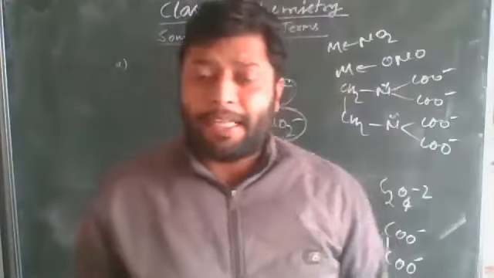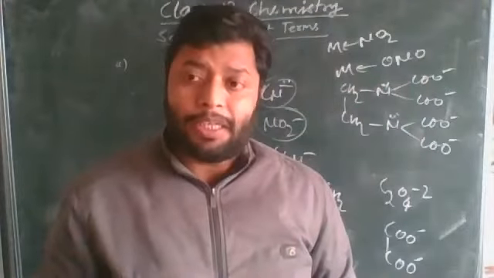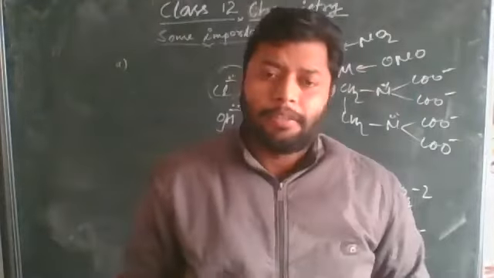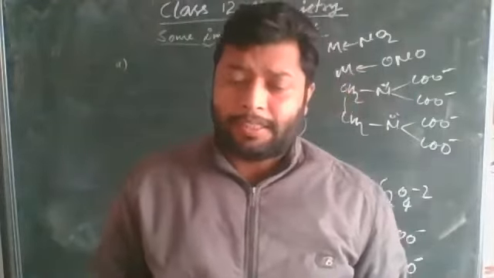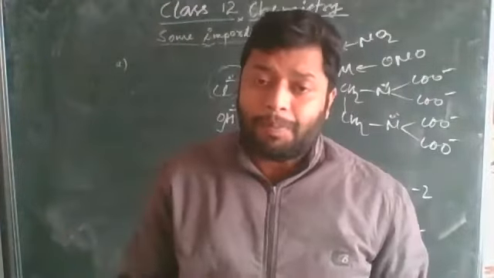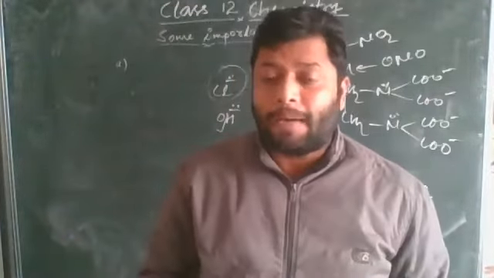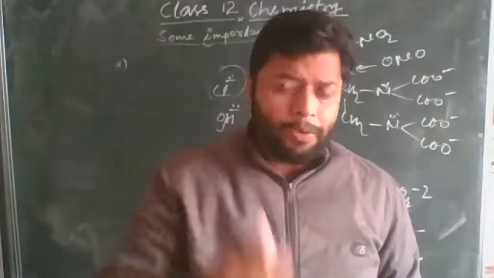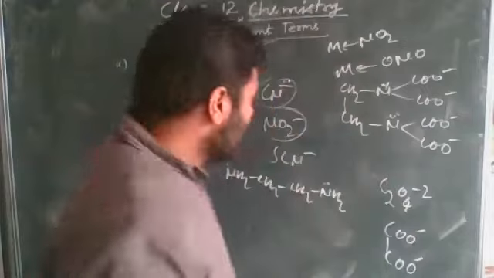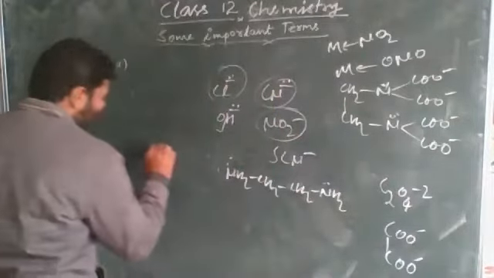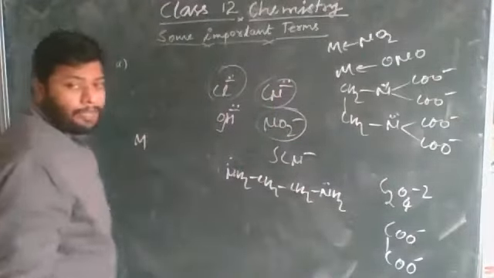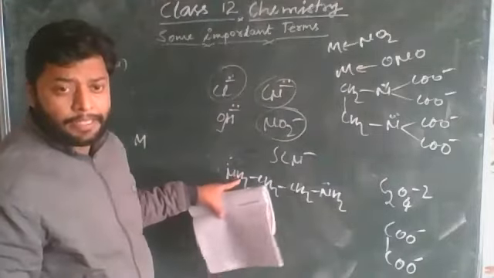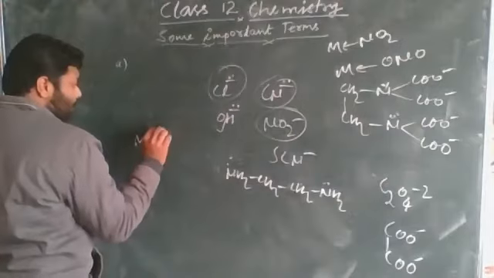Another important term is chelating. Actually, this is the process of formation of a cyclic structure of the coordination complex with the ligands. Think about it: if there is a metal and this metal is bonded by a didentate ligand, what will be the possibility?